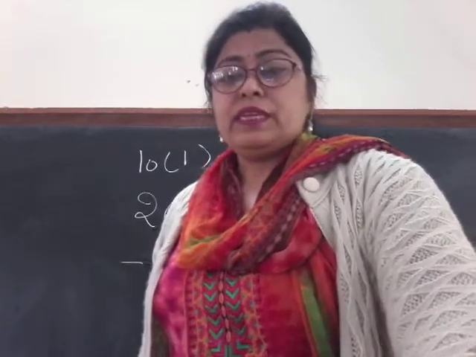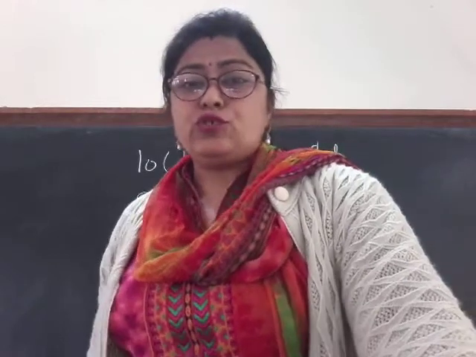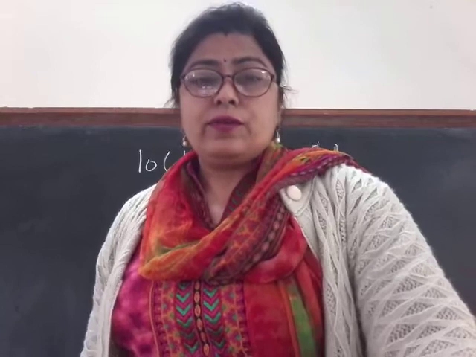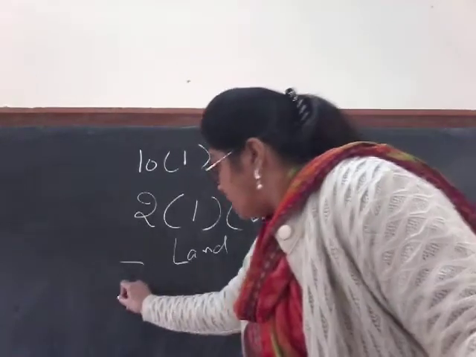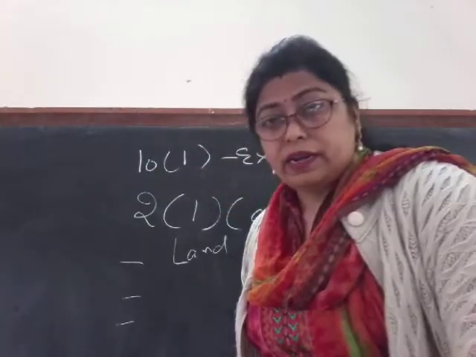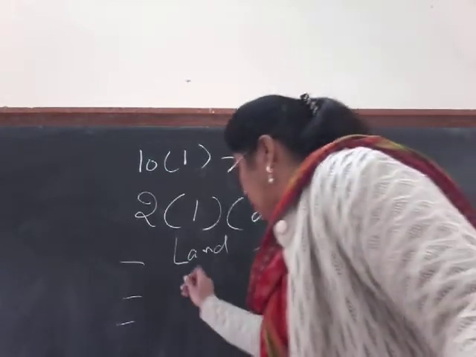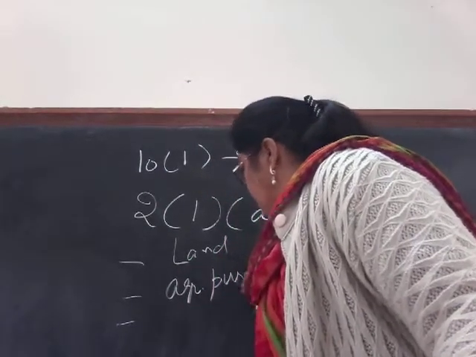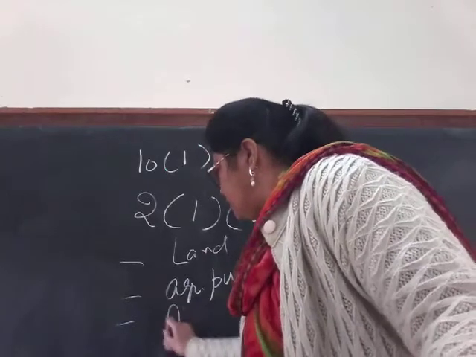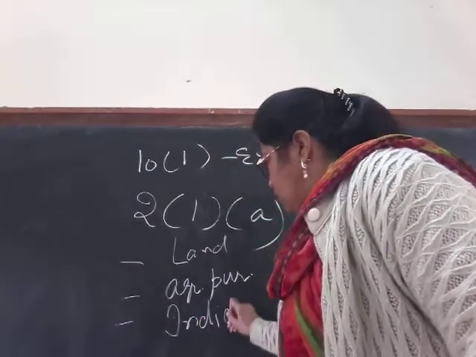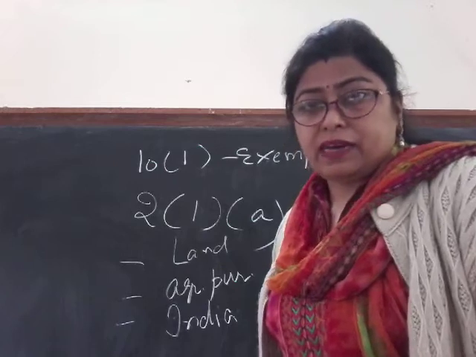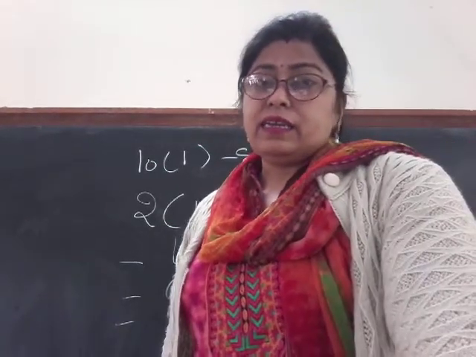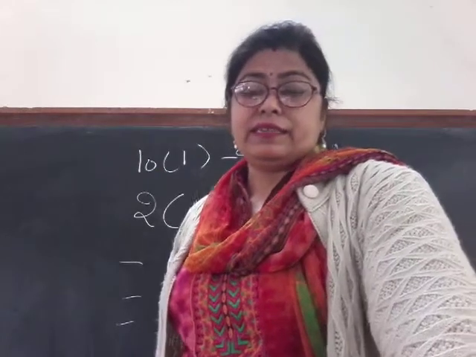Number two, this land should be in India. Now the land is in India and it is used for agricultural purposes. So the second condition is that agricultural purpose is main, and the third is the India factor. If these things are proved, then we can say that yes, the income being received is agricultural income.